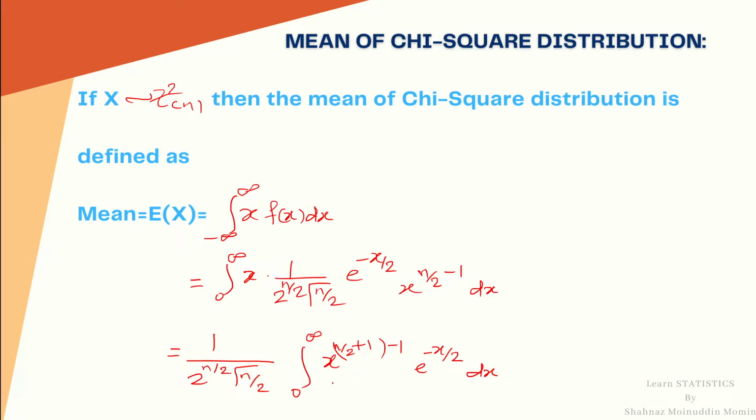Now this is a gamma integral. By observing this integral, we know that this is a gamma integral, so we use the gamma integral to obtain the value of the integral.